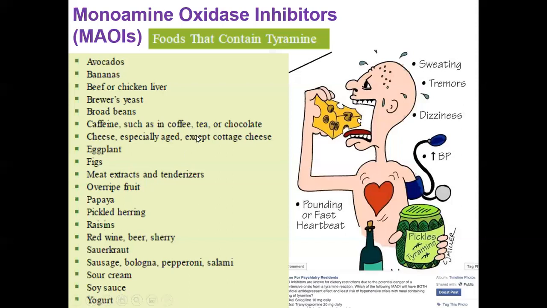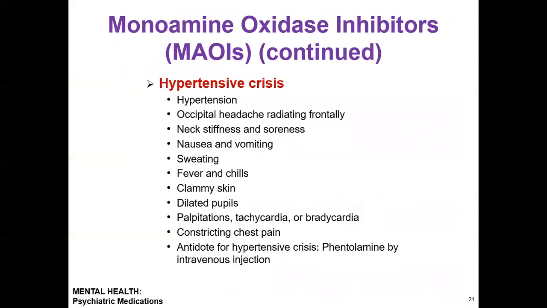All are yummy food, right? Food that contains tyramine. Tyramine and monoamine oxidase inhibitors together can cause hypertensive crisis.